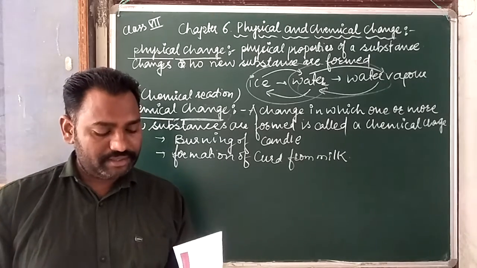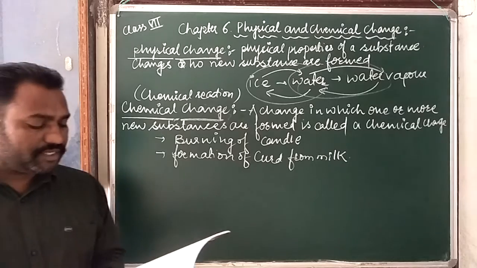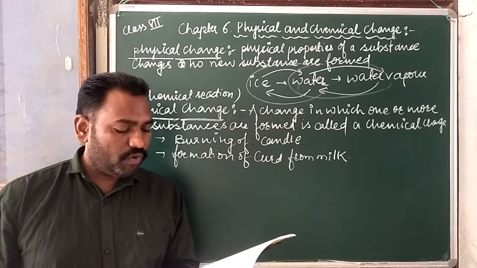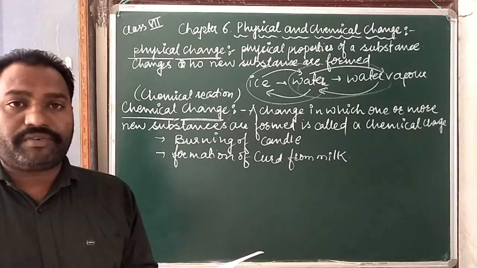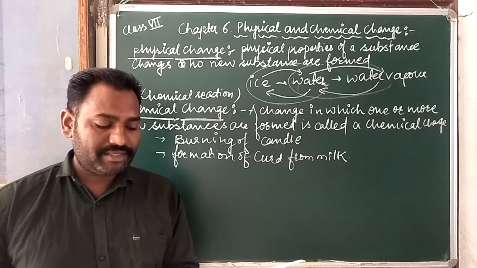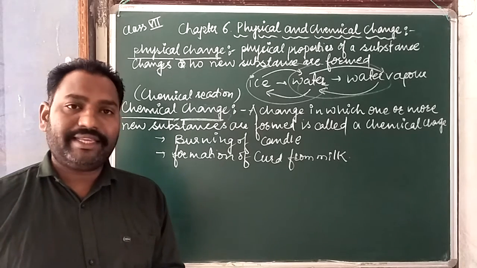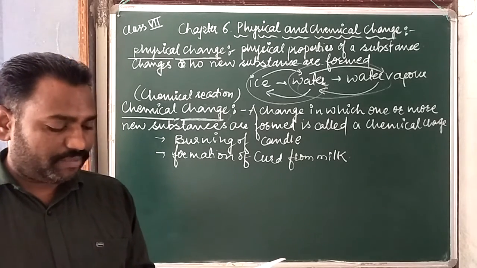Now the burning of a candle is also a chemical change. The wax burns to produce carbon dioxide and water vapor. So the wick burns to produce ash. It means the wick, the thread, burns and becomes ashes.